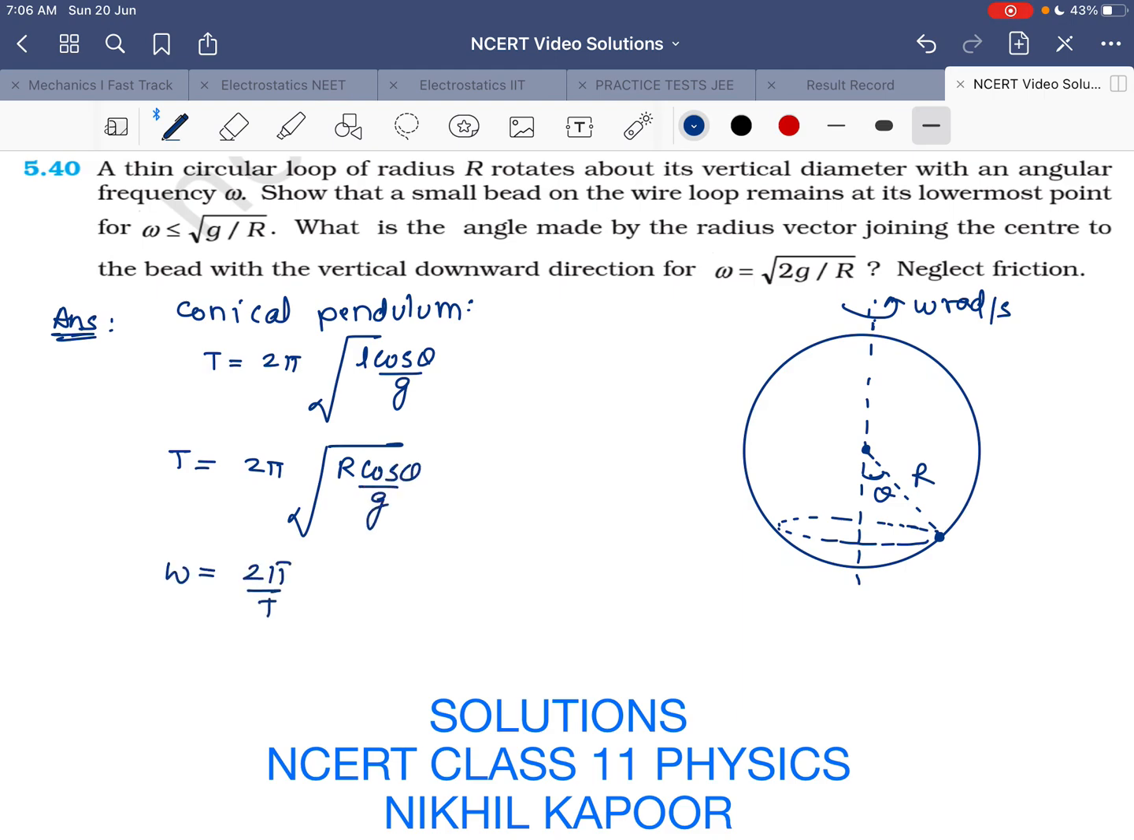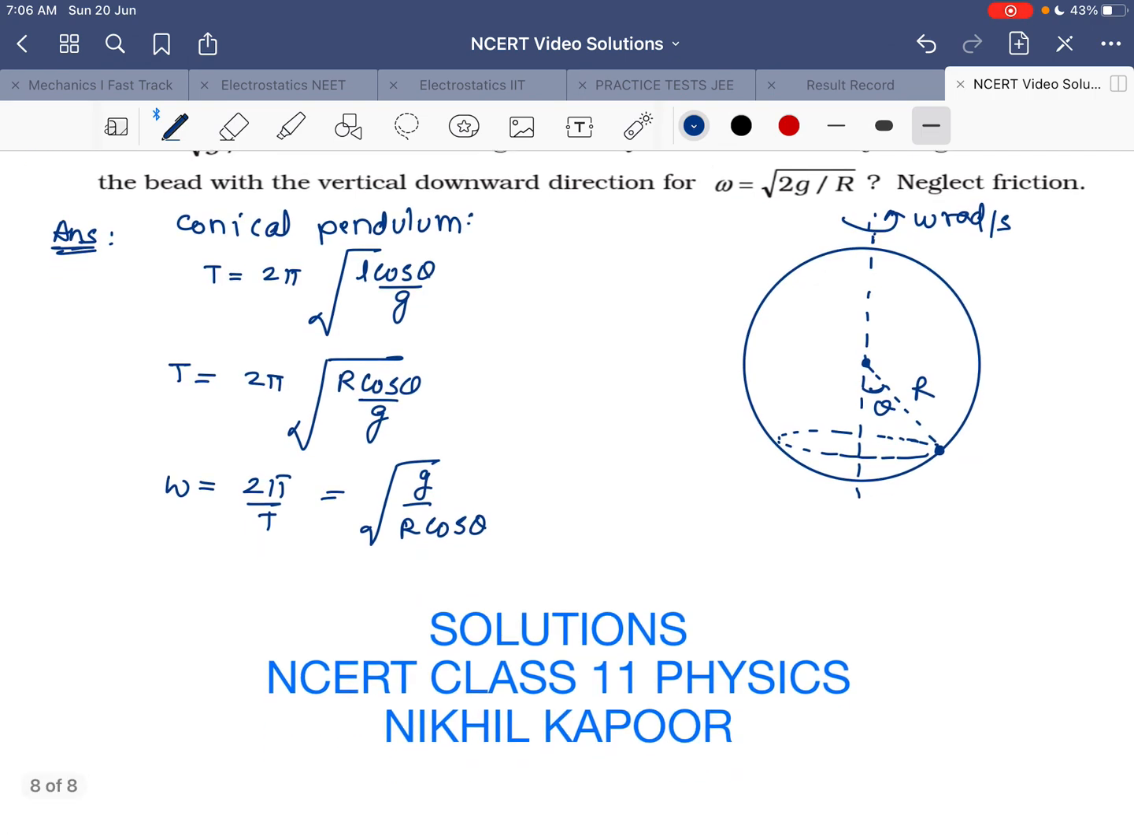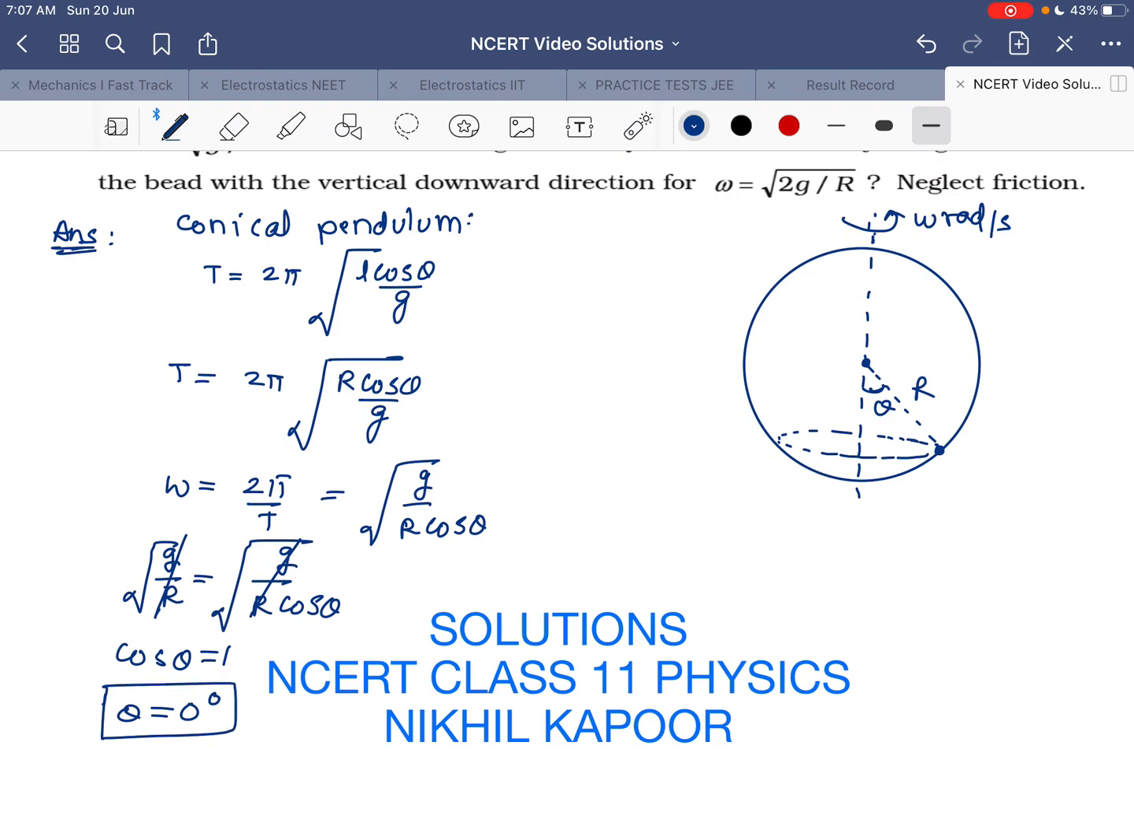As omega is 2 pi upon time period, that comes out to be under root g upon R cos theta. Okay, now that is the omega of this thing. Now if omega is, say, under root g by R, and I substitute omega as under root g upon R, that comes out to be under root g upon R cos theta. So root g upon R gets cancelled, cos theta comes out to 1 and theta comes out to be 0 degree. This clearly proves that if theta is 0 degree, it means the bead will lie at the lower point only, and it will not move here or here sideways.